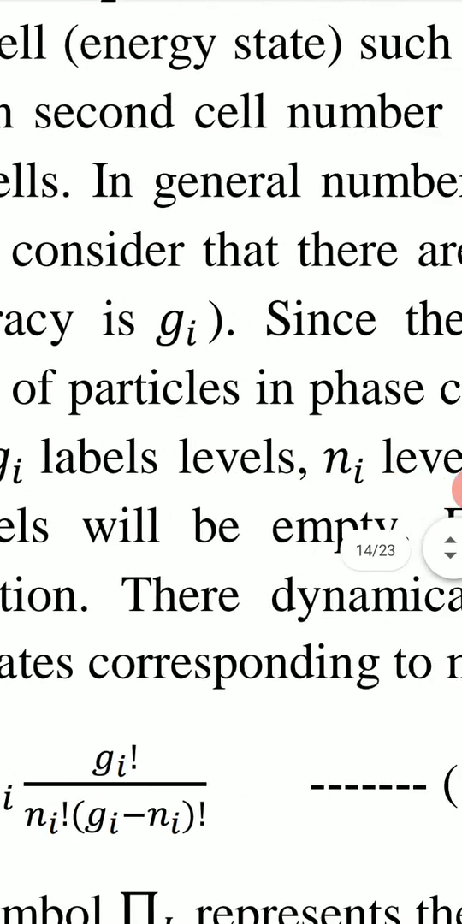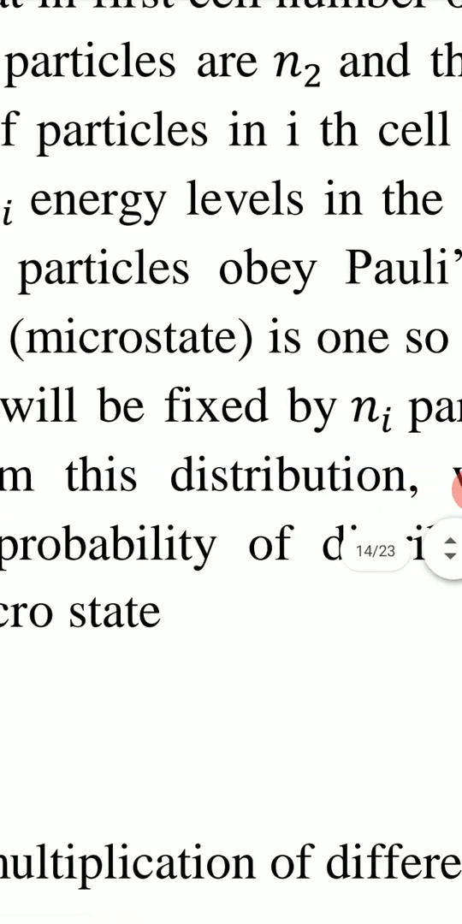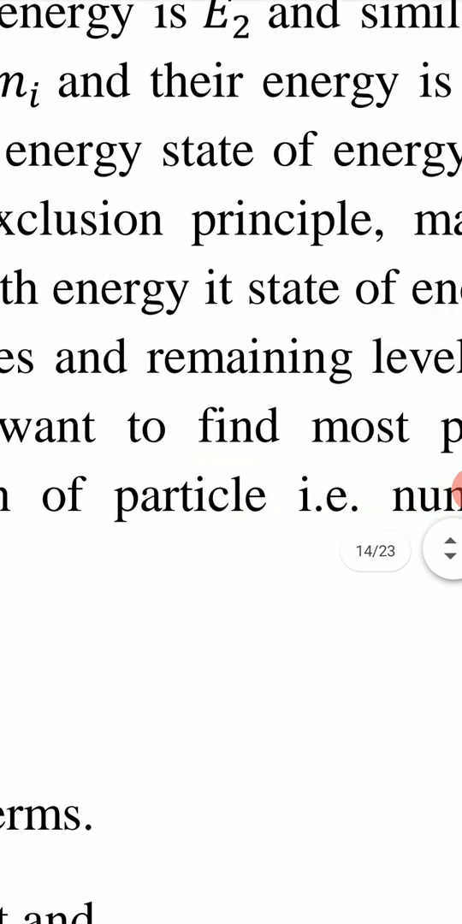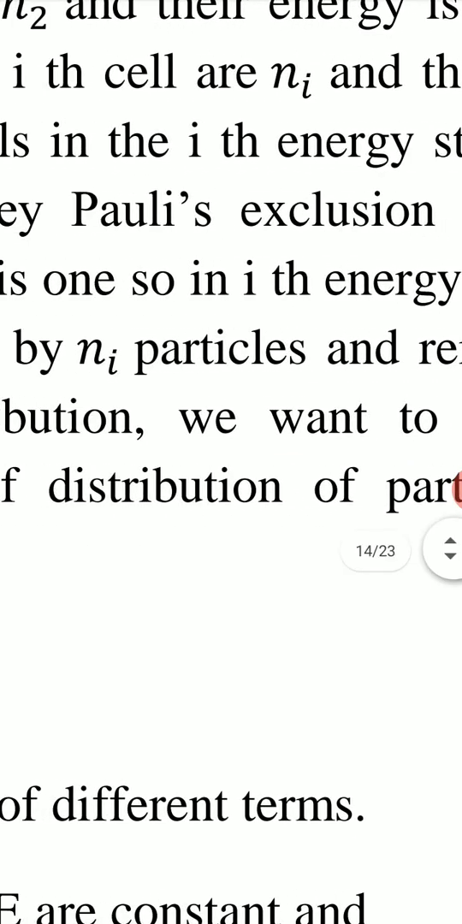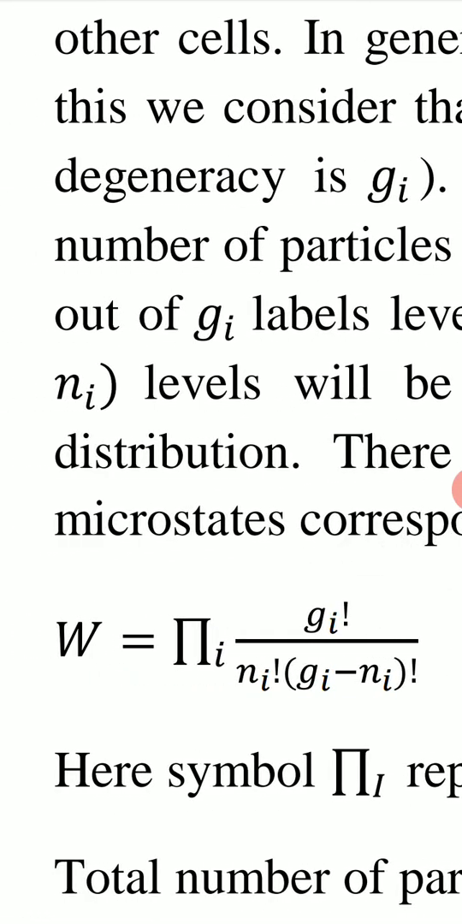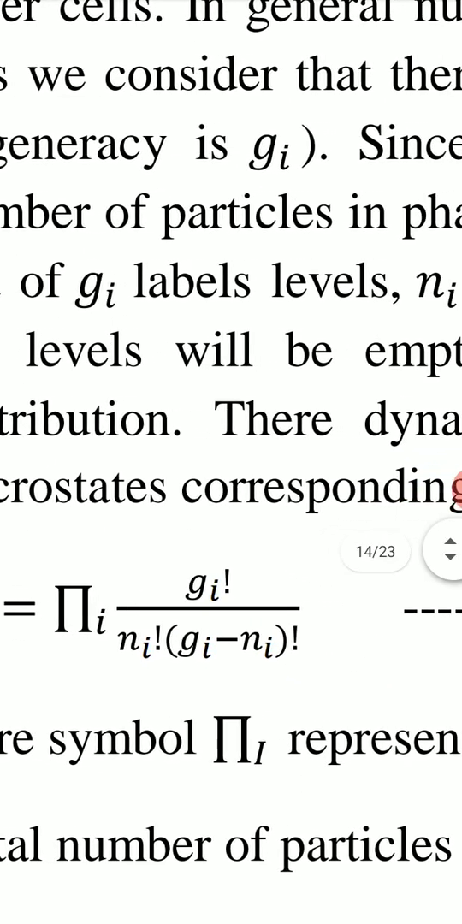With this, we also consider that there are Gi energy levels in ith energy state of energy Ei. So this Gi is known as degeneracy. Gi is number of energy states, number of energy levels of same energy Ei. It is known as degeneracy. So in ith cell, we have Gi energy levels all have same energy Ei. So we have degeneracy Gi.